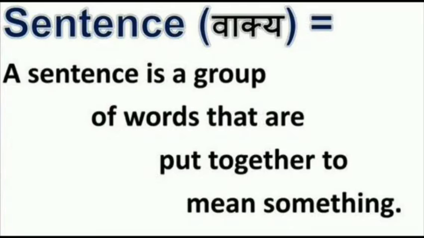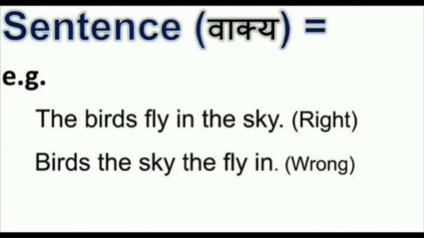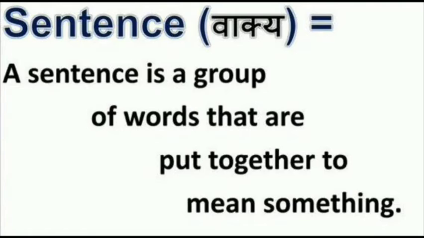Understood? So, if I say "the birds fly in the sky," are you able to understand that? Yes, you are able to understand. But if I say "birds, the fly, the sky," will you be able to understand what I want to say? No. So, a sentence is a group of words that are put together to mean something.